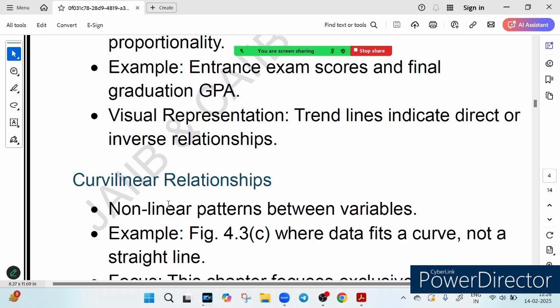So imagine plotting this on a graph. If the dots form a straight line, it is a linear relationship. If it is moving upward, it is direct. If it is moving downward, it is indirect.